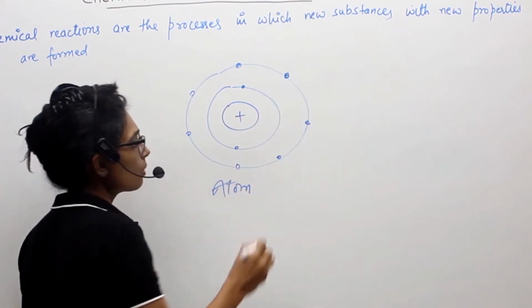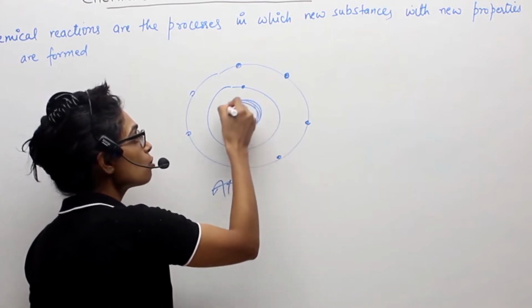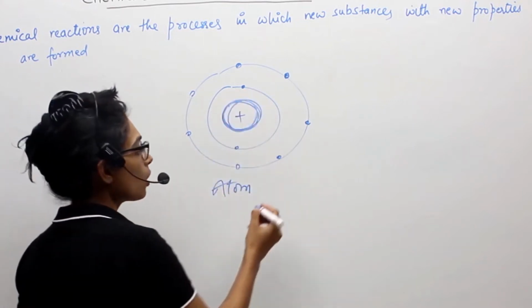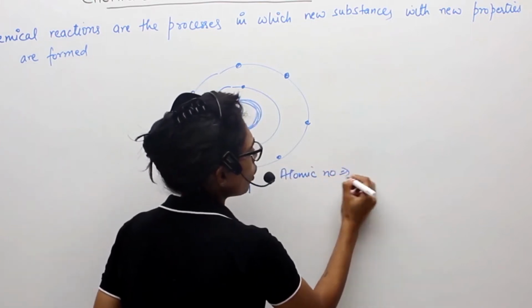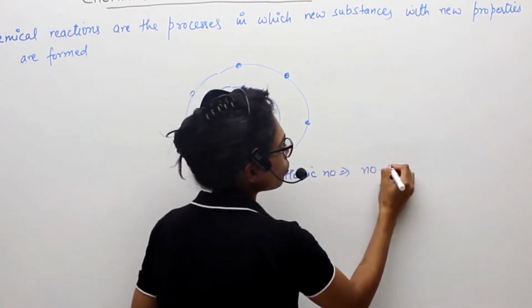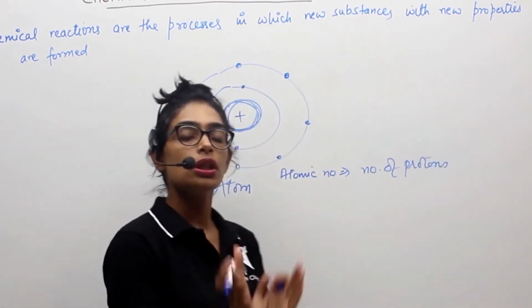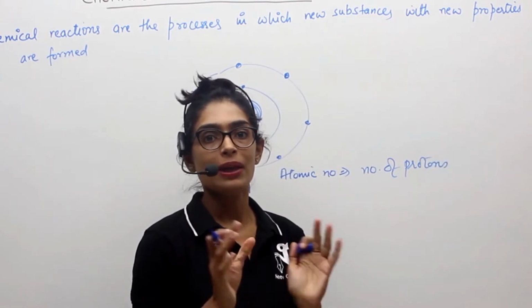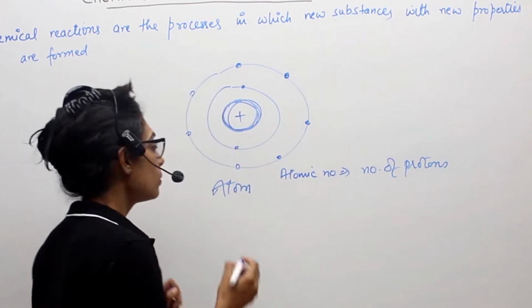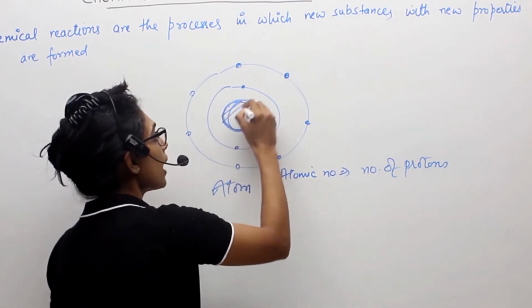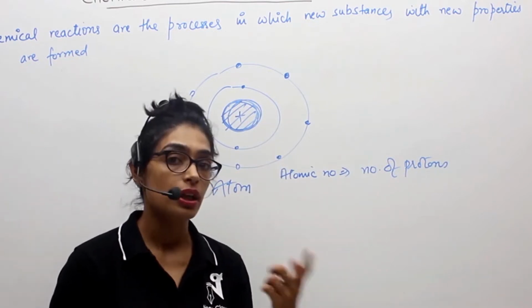When I talk about an atom, the identity of the atom is due to its nucleus. When we talk about atomic number, if you remember, we did it in grade 9: atomic number is equal to the number of protons. Though in a neutral atom the number of protons and electrons are the same, that doesn't mean the number of electrons can never change. So an atom is majorly identified by its nucleus. Electrons can change in an atom.